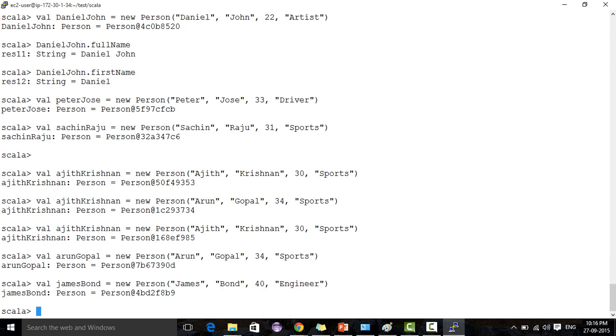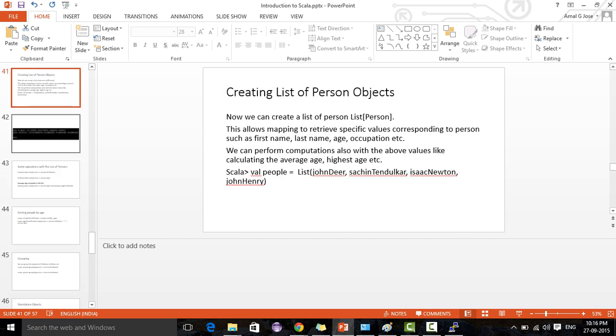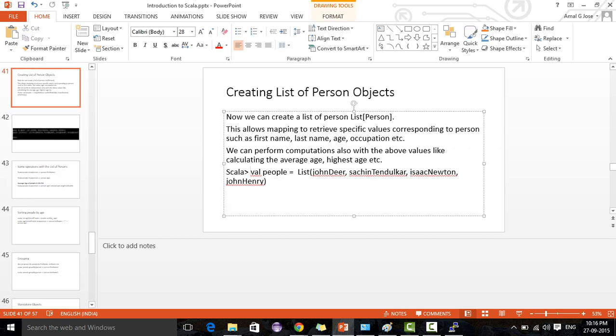Now we have a list of person objects, a lot of person objects. What we can do is create a list of these person objects. So we are going to do some operations with the list. We'll create a list called people with the list of person objects.